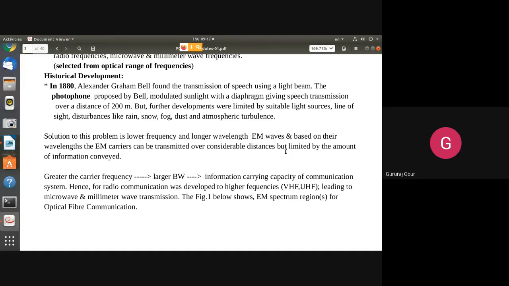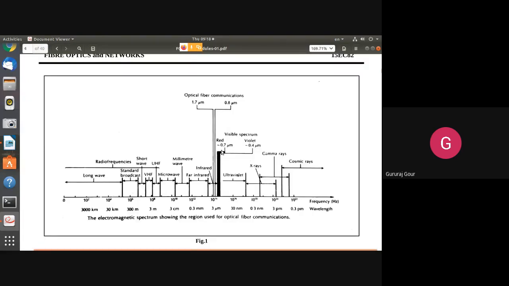So later, if you look at the spectrum of the light, which is similar to the electromagnetic spectrum, you can see here the whole electromagnetic spectrum. Each one has its own band of frequencies to be operated. And you can see our light waves have very low energy.